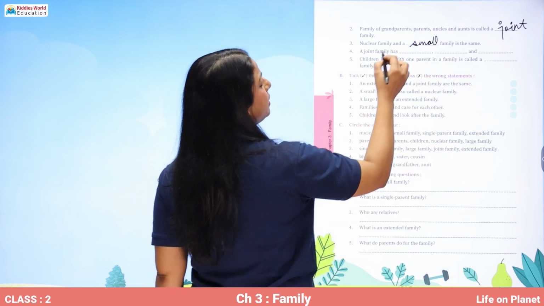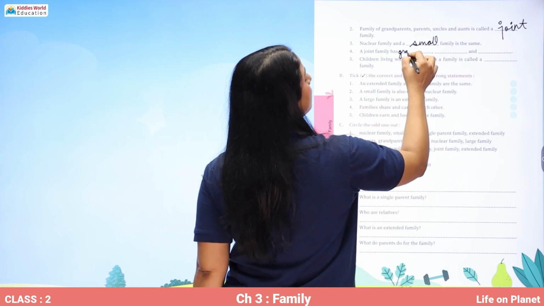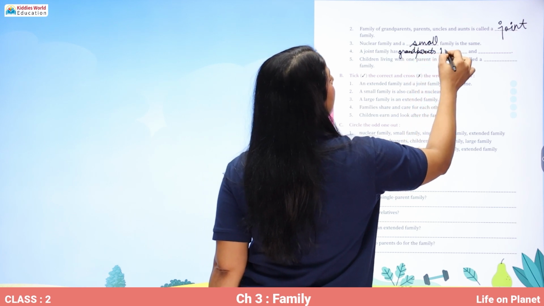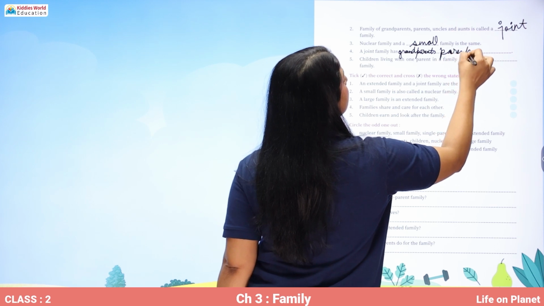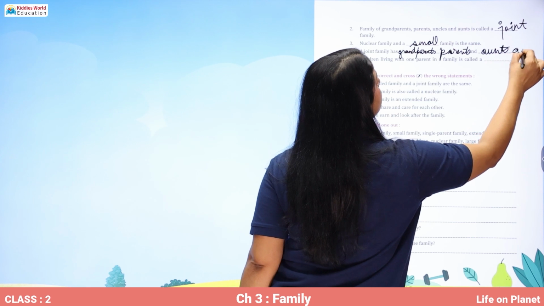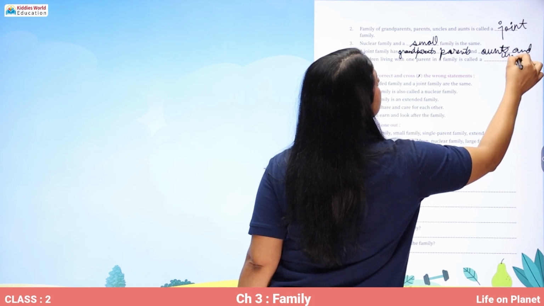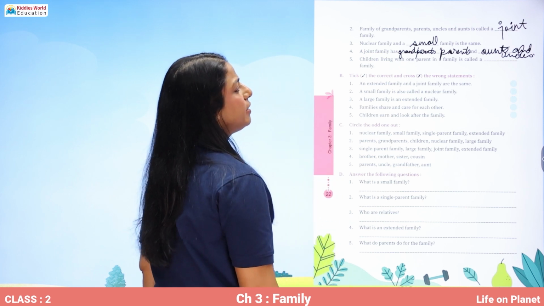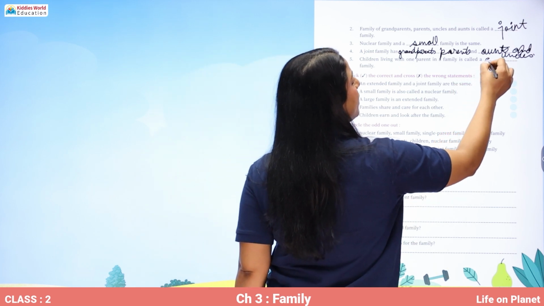A joint family has grandparents, parents, and aunts and uncles. Children living with one parent in a family is called a single parent family.